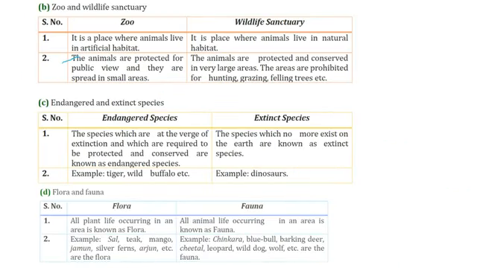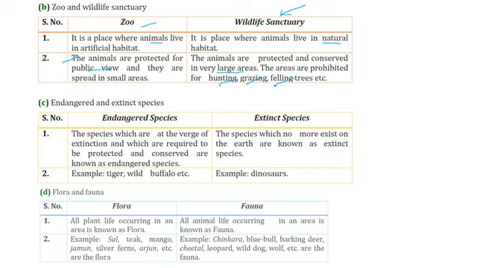A zoo and a wildlife sanctuary. A zoo is a place where animals live in an artificial or man-made habitat, while in a wildlife sanctuary, the animals live in their natural habitat. In the zoo, animals are protected for public view so that people, students and kids can understand, and they are spread over a very small area. While in a wildlife sanctuary, the animals are protected and conserved in a very large, huge area. And hunting, grazing, cutting of trees, as we just said, are all prohibited.